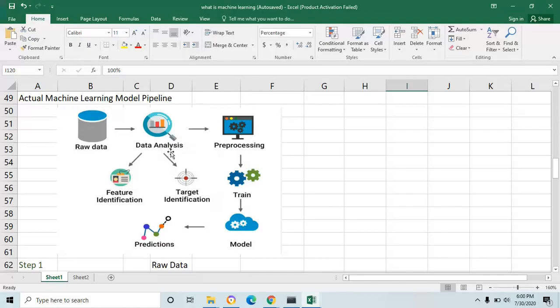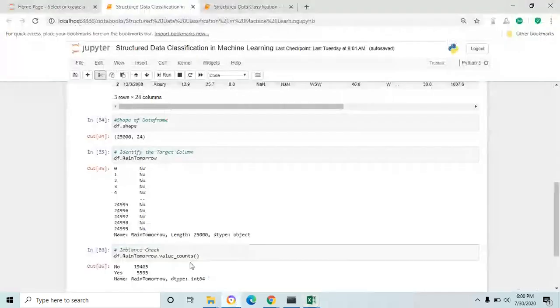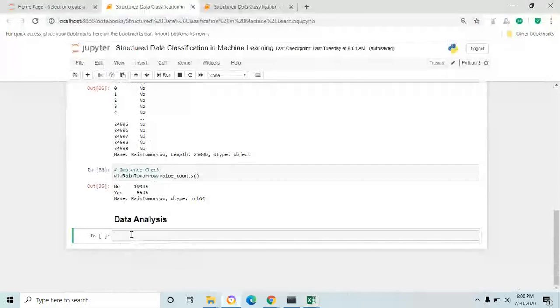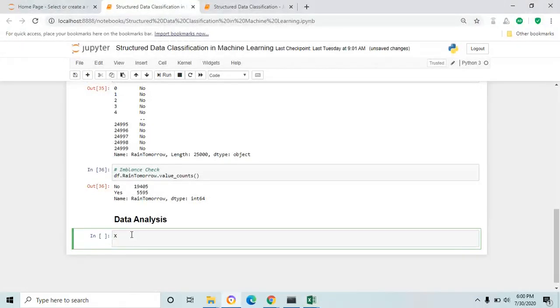And the next step is data analysis, where you have to identify the target column and feature columns in the data set. I'm going to use capital X variable for feature columns and small y for target column. Use data frame dot the column name rain tomorrow.